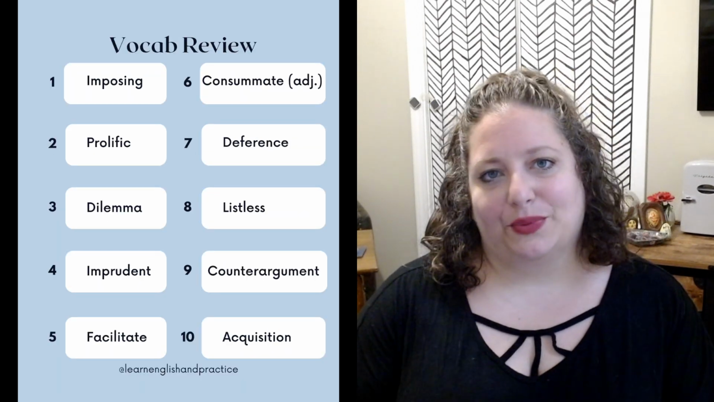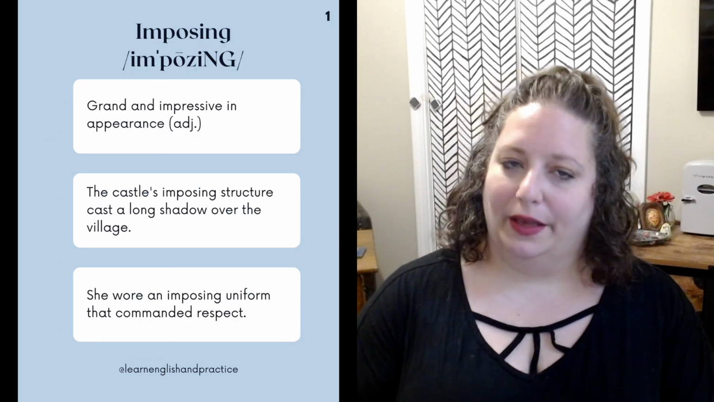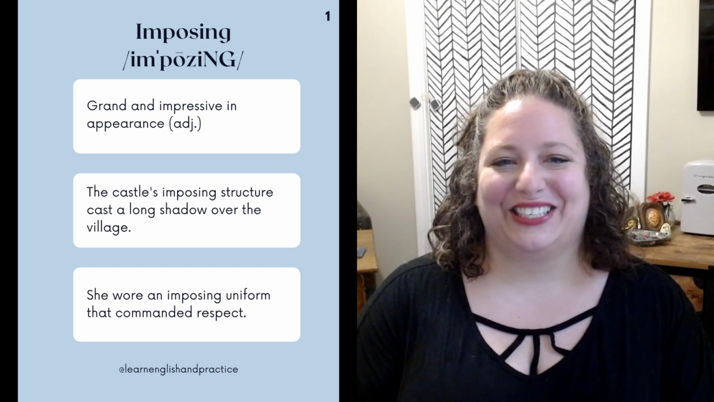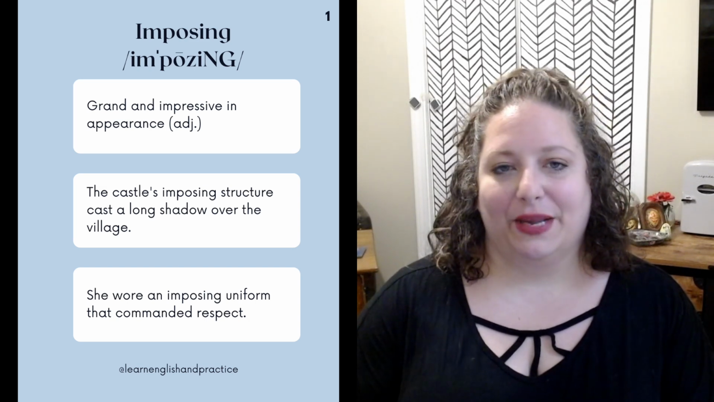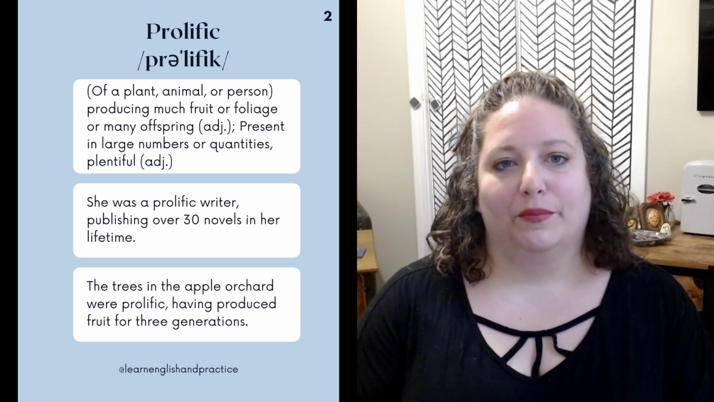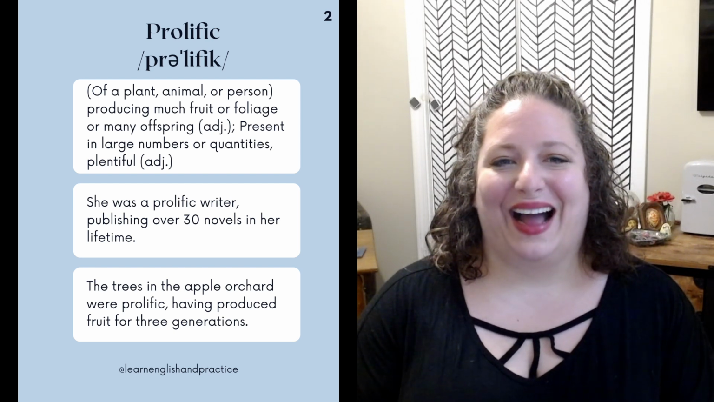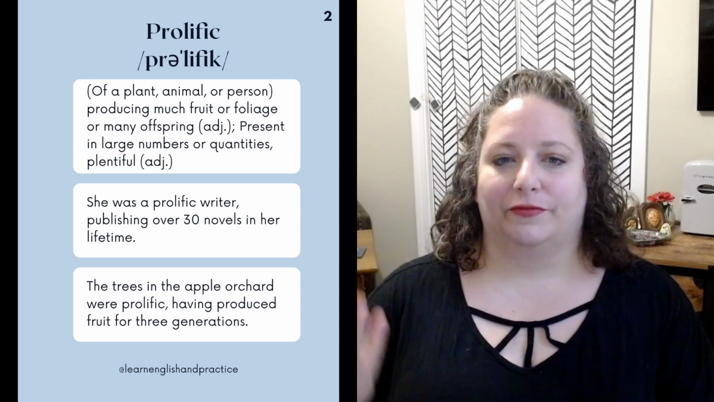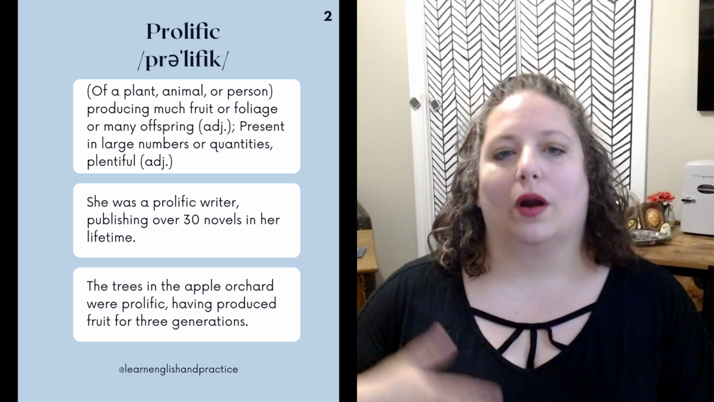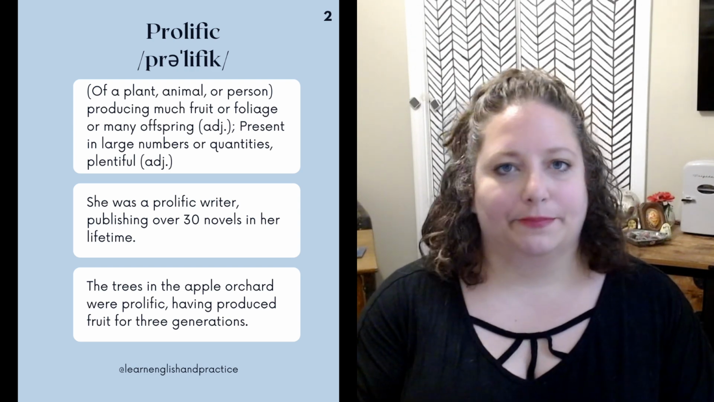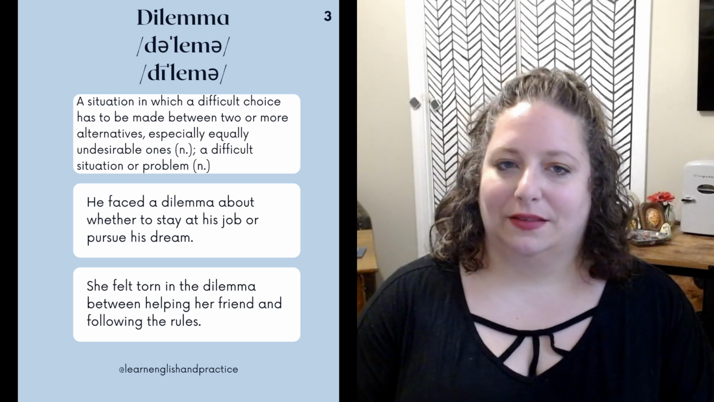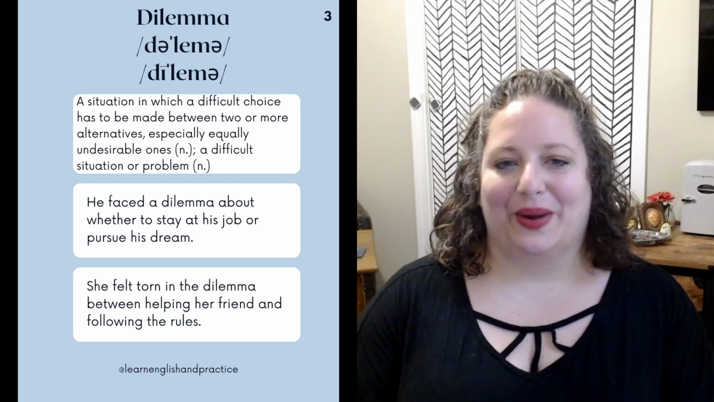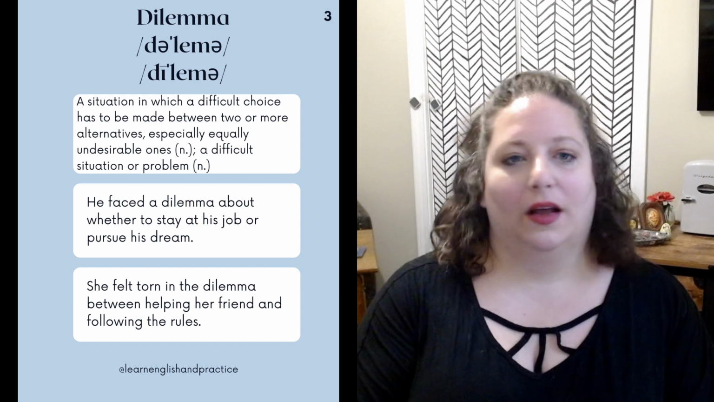So let's review these words quickly, and I'll spell as we go. Imposing, I-M-P-O-S-I-N-G, means grand and impressive in appearance. Prolific, P-R-O-L-I-F-I-C, is producing a lot of fruit, foliage, or offspring, or present in large numbers or quantities. Dilemma, D-I-L-E-M-M-A, is a situation with a difficult choice or a difficult problem.